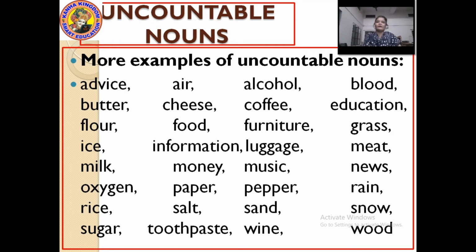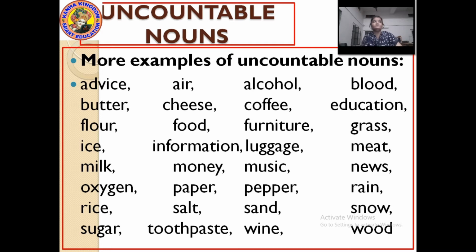I have told you uncountable nouns can be materials, gases, liquids, concepts, collections. So what kind can they be? Let's see. Advice, air. Can you count air? I breathe 2 air. I have 4 air around me. Can we say like that? No, right? So air is uncountable.